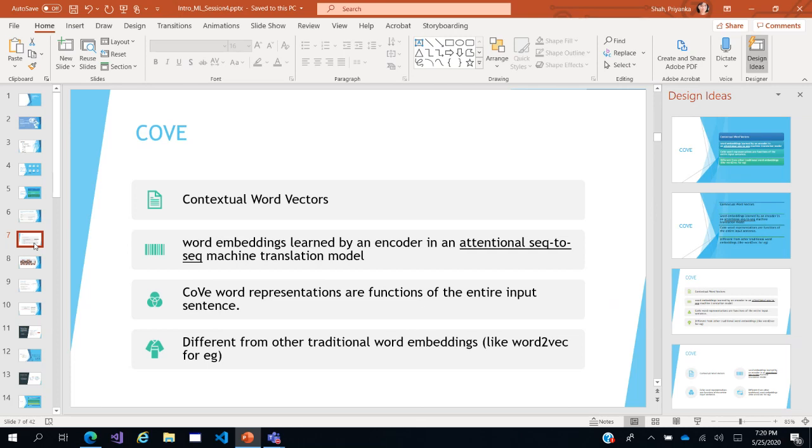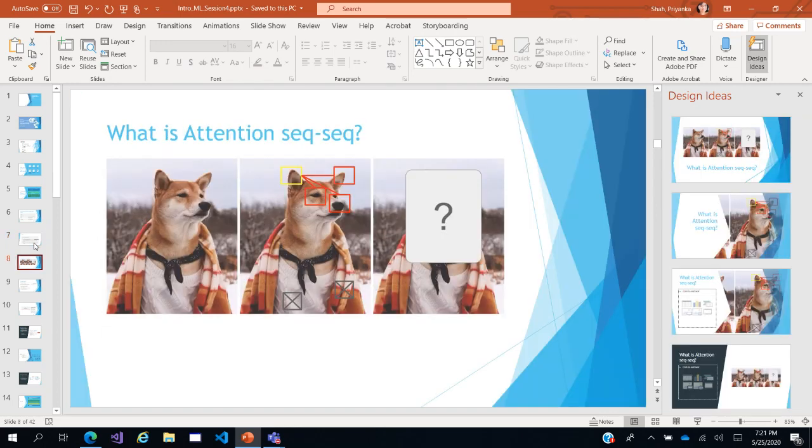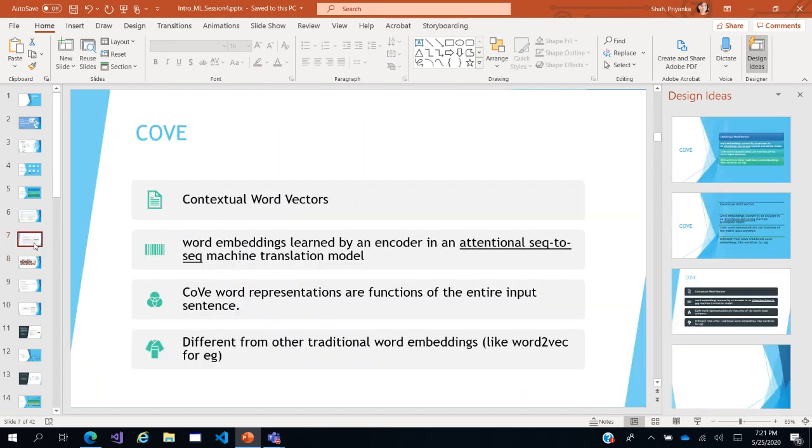When I'm talking of our normal financial institution bank, it is completely different. So in case of contextless embeddings like word2vec, they don't take into account the context of the word, but CoVe does. So the entire input sentence is represented as a few vectors. Okay. Now remember, here we talked of attention sequence to sequence machine learning model.